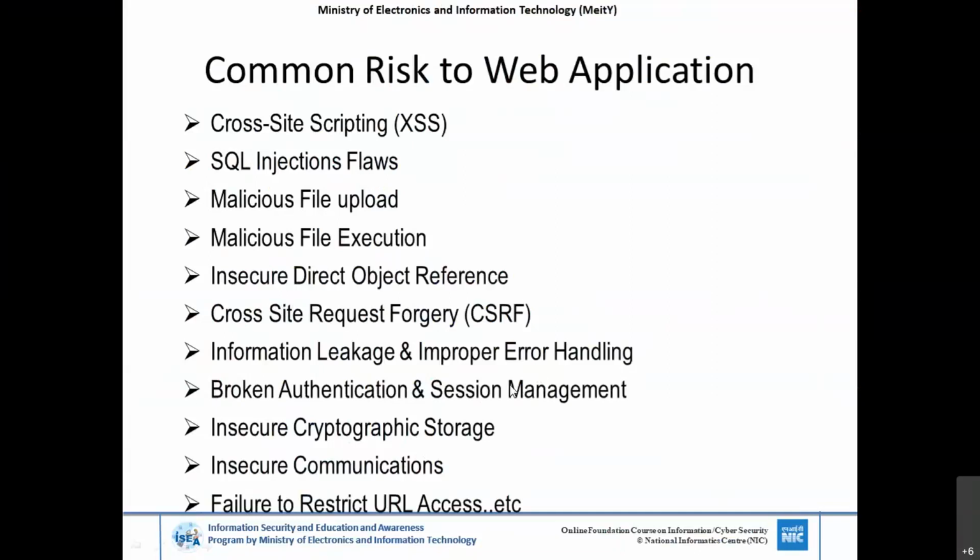Failure to restrict URL access. After authentication, you are able to access the authenticated portion. Consider if the authenticated portion does not have a mechanism for verifying the session token itself. The entire page is accessible to every user if they know only that page directly. Direct access can be done.